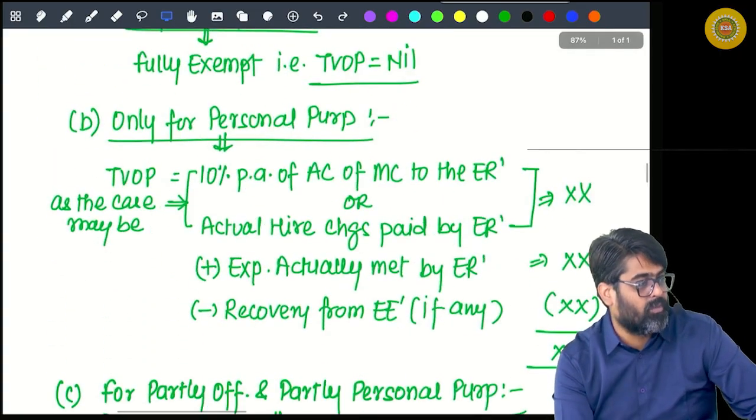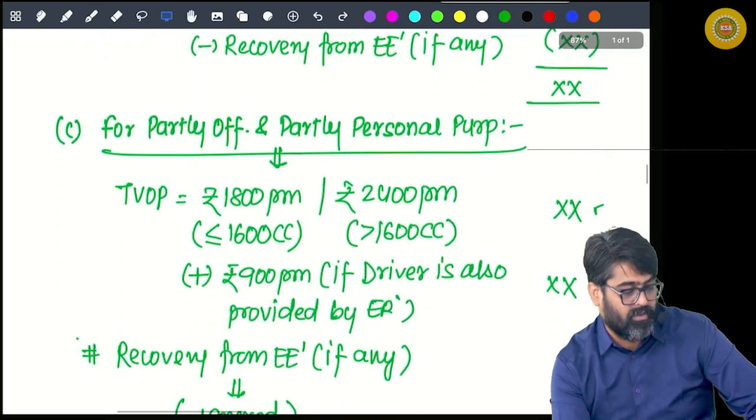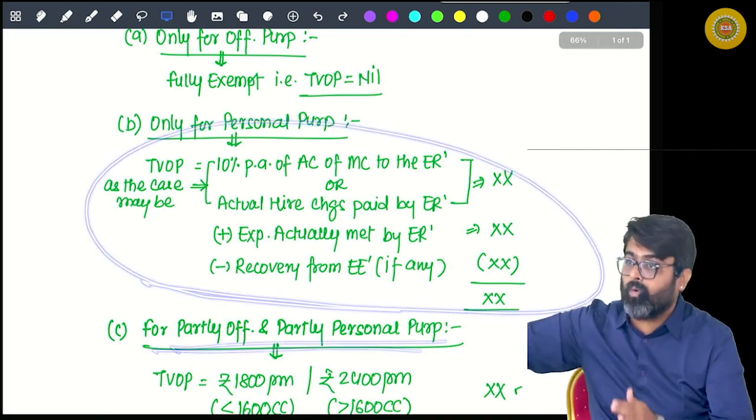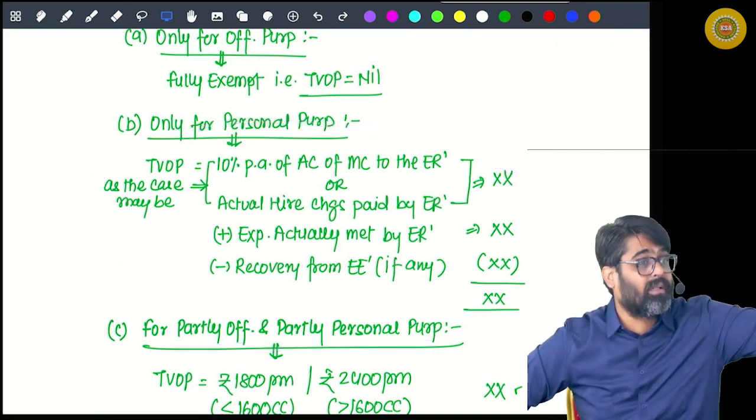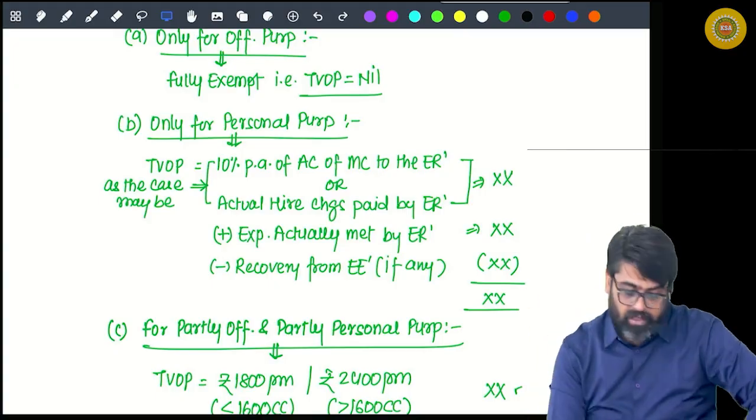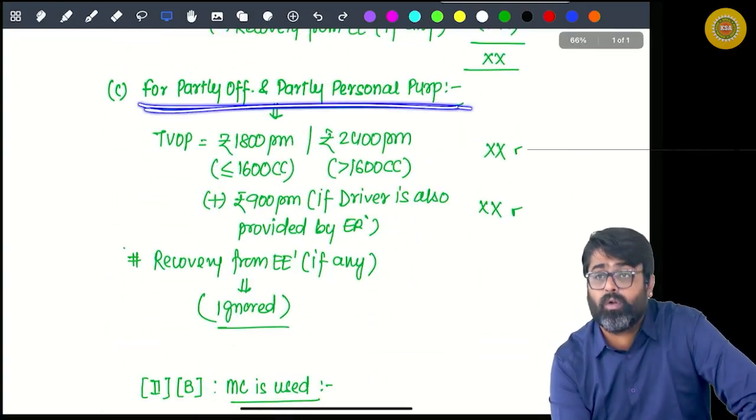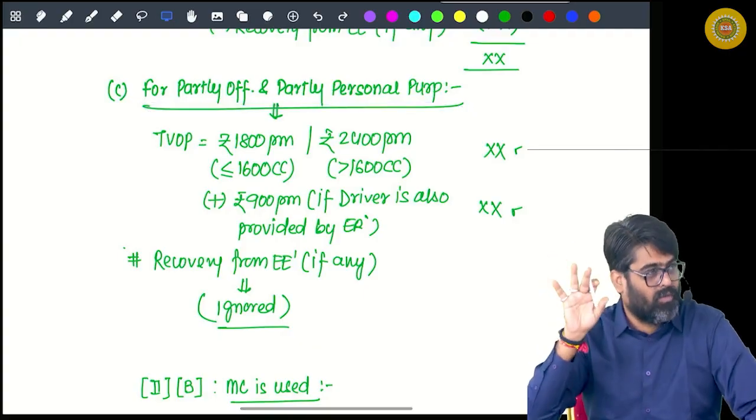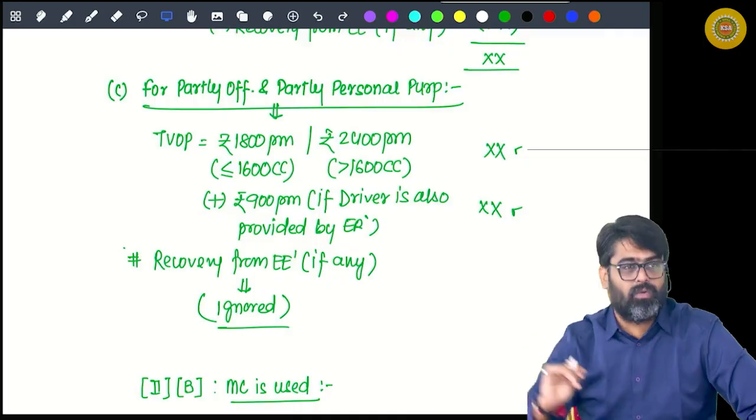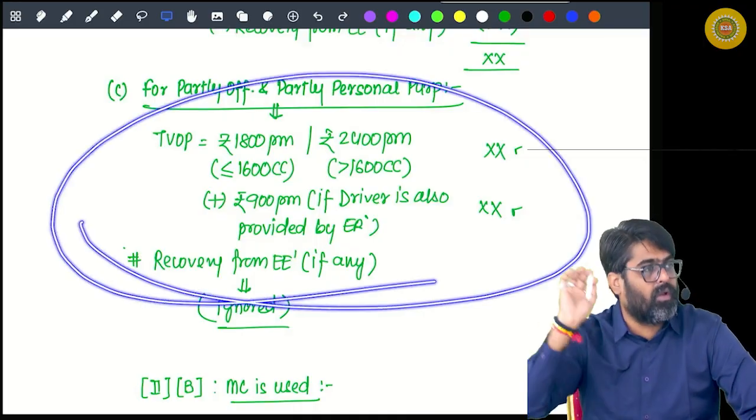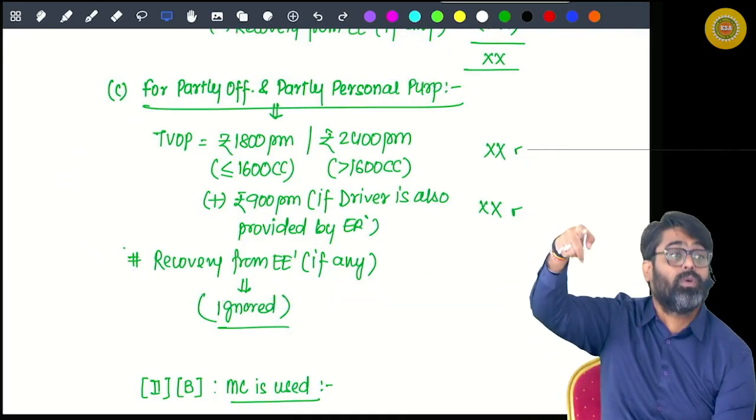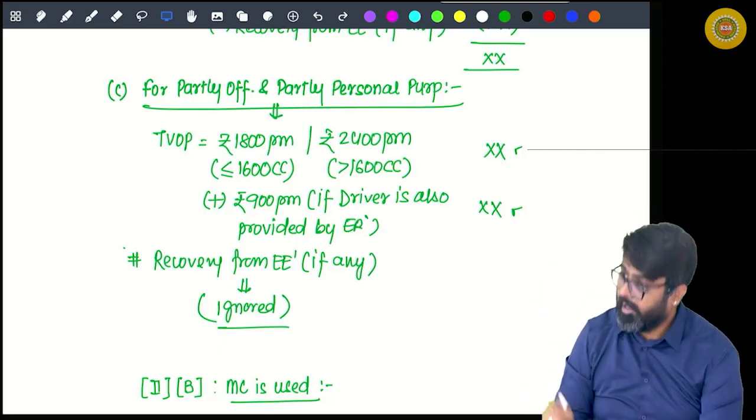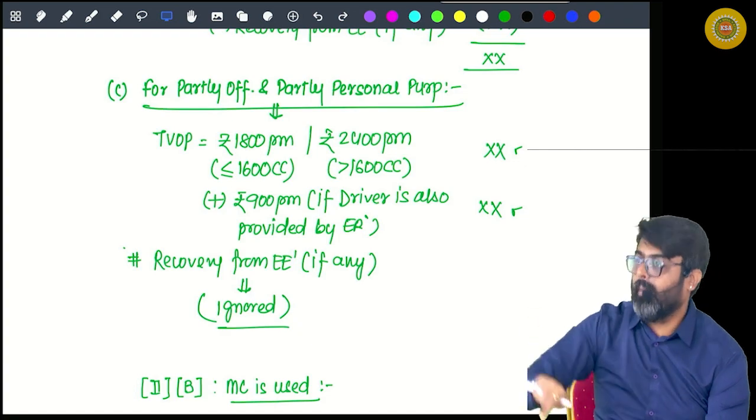But what if the car is used partly for official, partly for personal purpose? Partly official, I would have written this, and out of that some amount is exempt, like I did in the last case. Yes or no? But here the rule says that if the car is partly used for official purpose and partly for personal purpose, then no need to go and calculate any amount. We are going to charge tax on a flat amount. This flat amount will be taxable for you if the car belongs to the employer, or the employer has taken the car on rent and given that car to you to use, and the expenses of that car are also met by the employer.